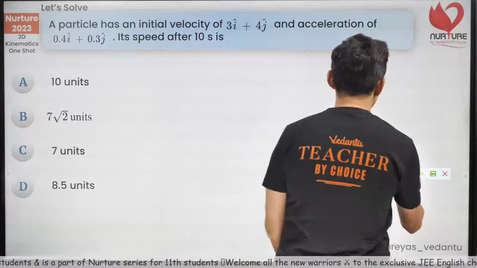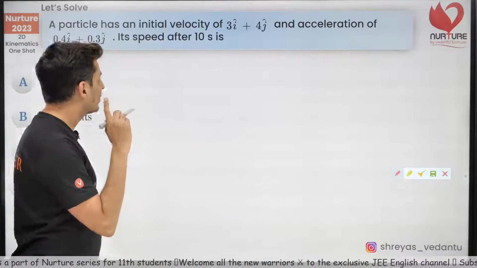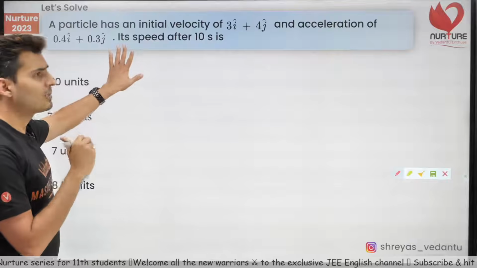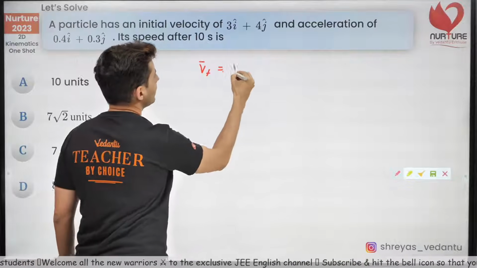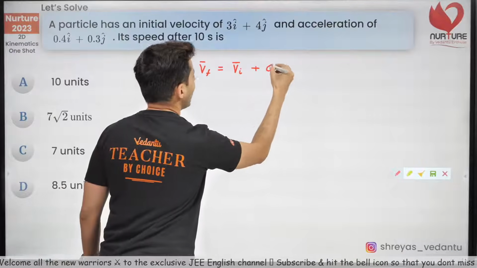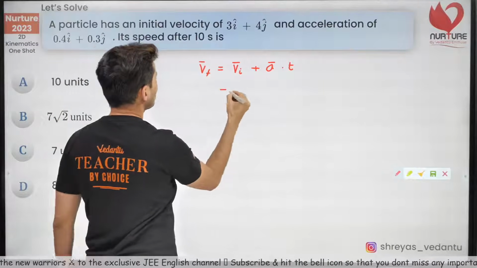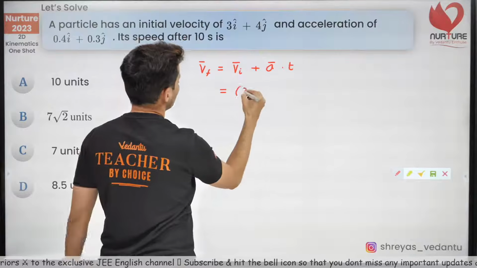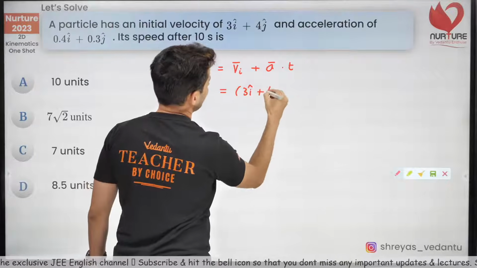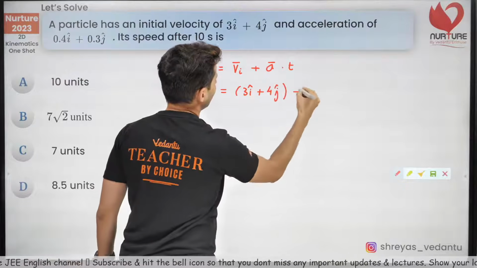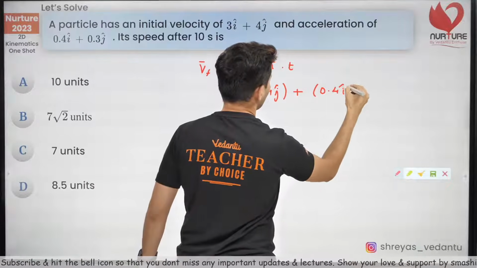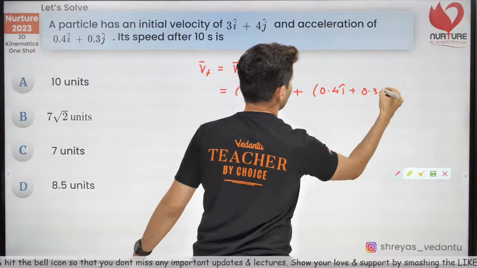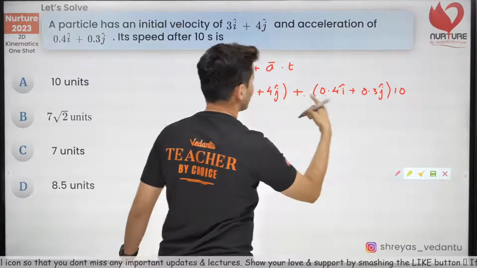Let's try and do this. How are we going to solve the problem? We have to find the final speed. Speed is magnitude of velocity. So final velocity is initial velocity plus acceleration into time. Initial velocity is 3i cap plus 4j cap. Acceleration is 0.4 i cap plus 0.3 j cap, but it is 10 times.